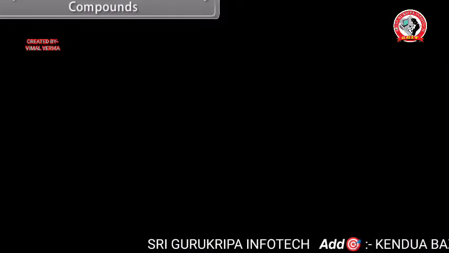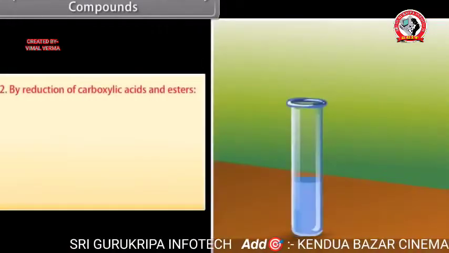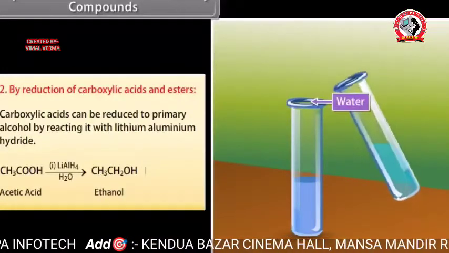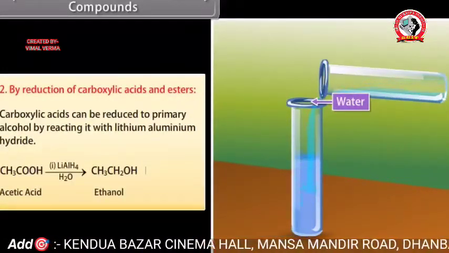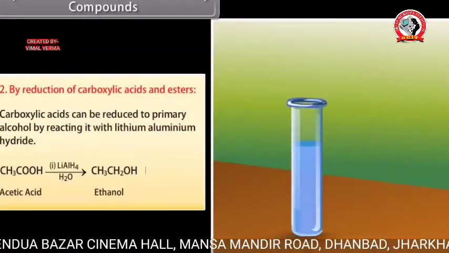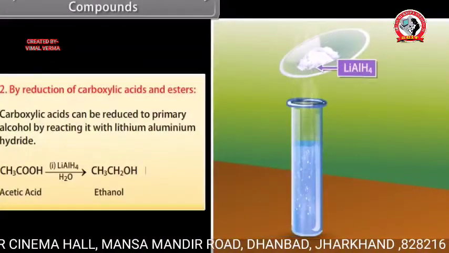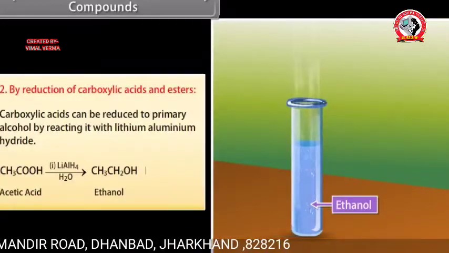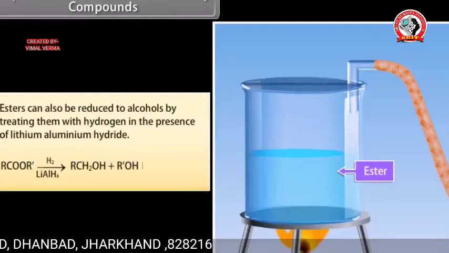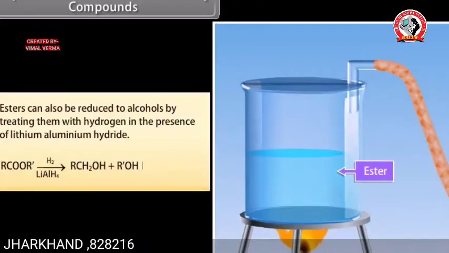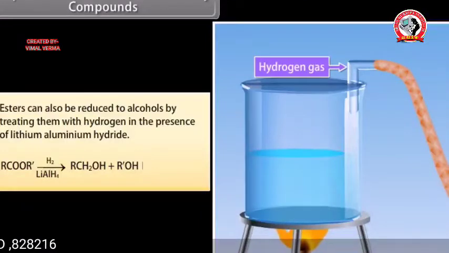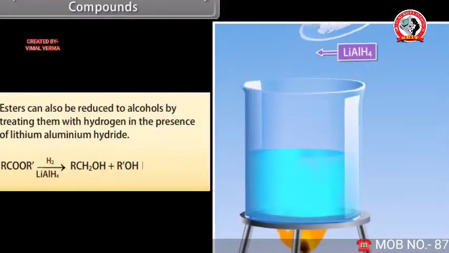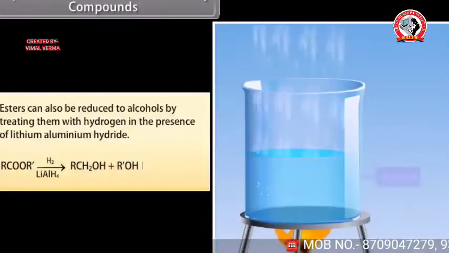From carbonyl compounds. By reduction of carboxylic acids and esters. Carboxylic acids can be reduced to primary alcohol by reacting them with lithium aluminium hydride. Acetic acid treated with lithium aluminium hydride, followed by water, forms ethanol. Esters can also be reduced to alcohols by treating them with hydrogen in the presence of lithium aluminium hydride.